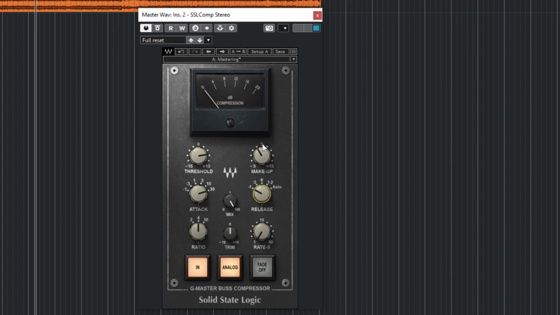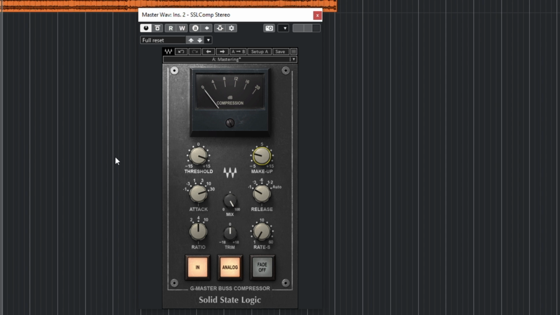The preset gave me a makeup gain of 3 dB. I don't want that. I'll set it to 0 dB so that if I use my threshold to get the dB I want, I can compensate the volume up by myself. So let's compress our song and see.